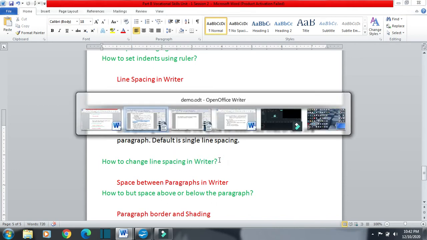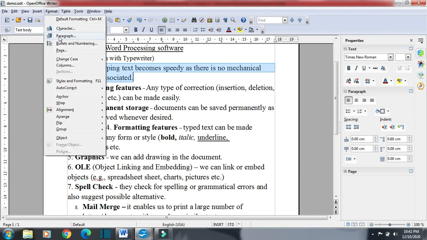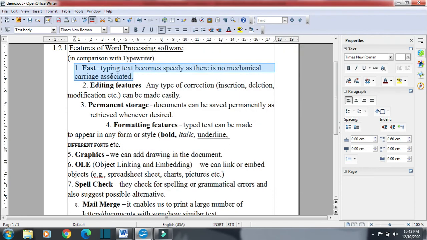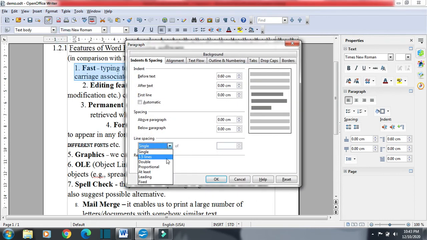Okay, so we will see. Suppose we are in Writer here, and suppose this is a paragraph and I want to change the line spacing. So I will click on Format, then Paragraph, and here you can see the line spacing option is there. By default it is single, but I had changed it, I had taken proportional. So this is single line spacing. Click on OK, and you can see the line spacing got changed. Again we are changing the line spacing from single to double.